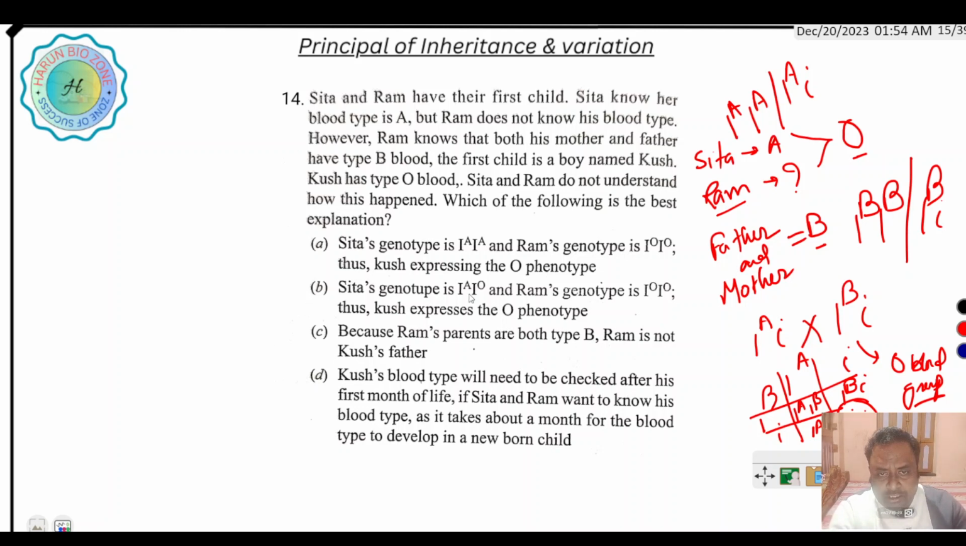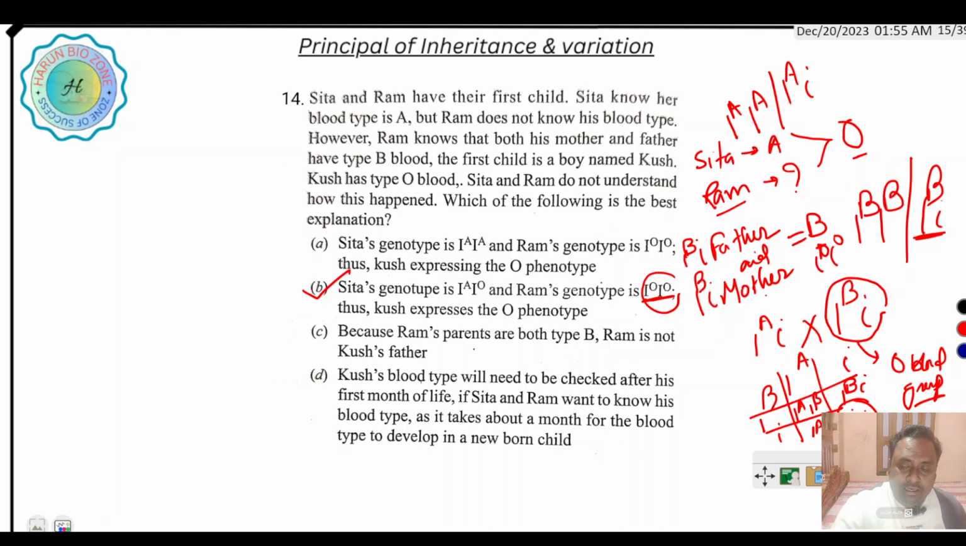B. Sita genotype IA IO and Ram genotype IB IO, which express the phenotype. So here Ram's blood group is IB i. This is okay; IO IO is not the answer, because father and mother have IB i. If the father is IB i and the mother is IB i, then the son is ii. B is the correct answer.